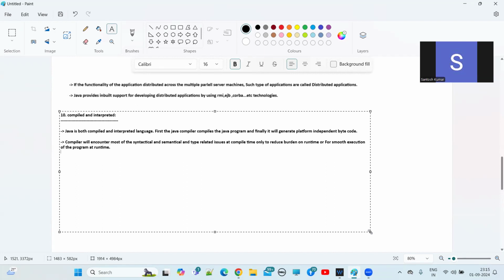Clear? So the compiler takes care of all these things.